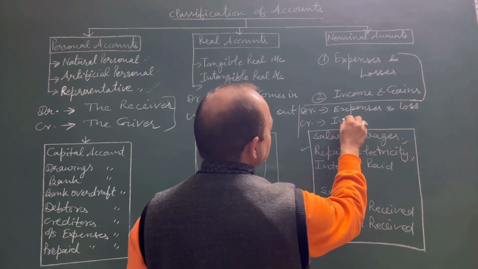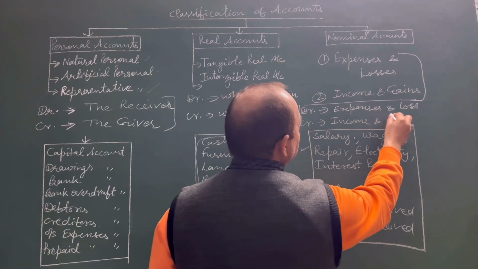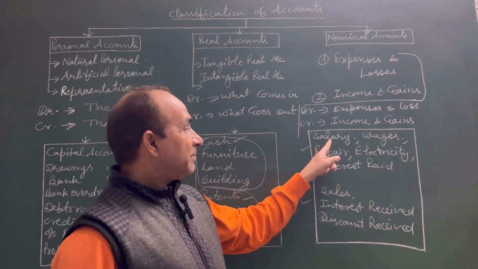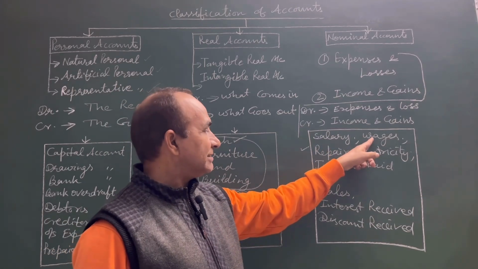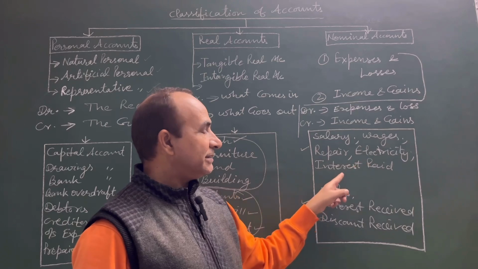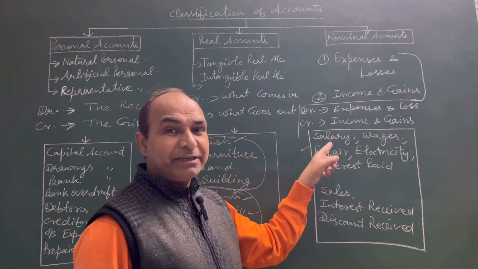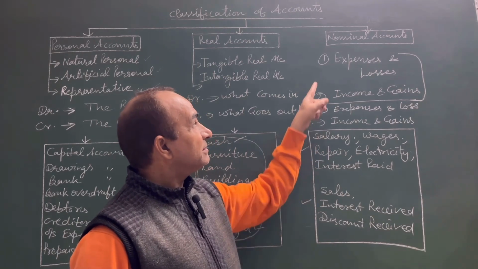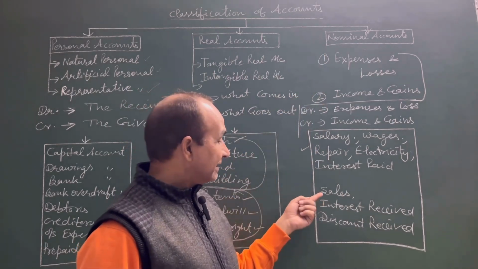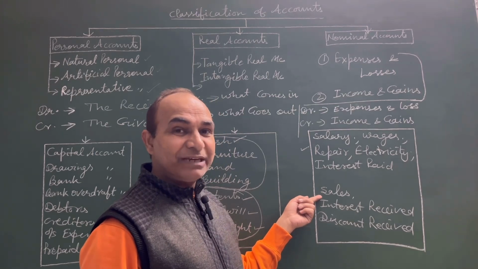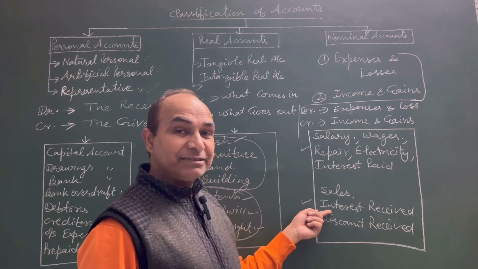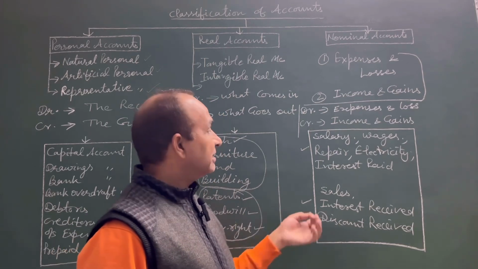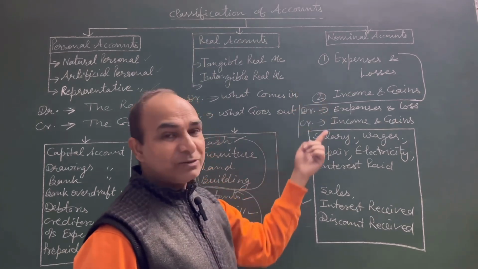All income and gains to the business. If we are making payment for salary, wages, repair, electricity, interest, these are our expenses. These will be debited under nominal accounts. And if there are sales, the main source of revenue for a business, interest received, discount received, dividend received, these will be credited under nominal accounts.